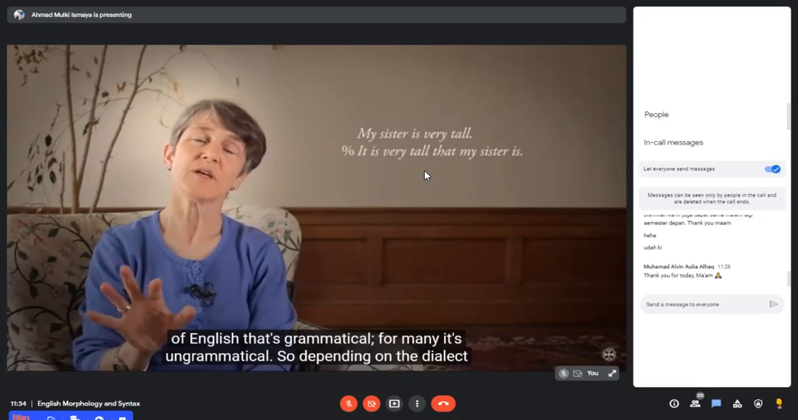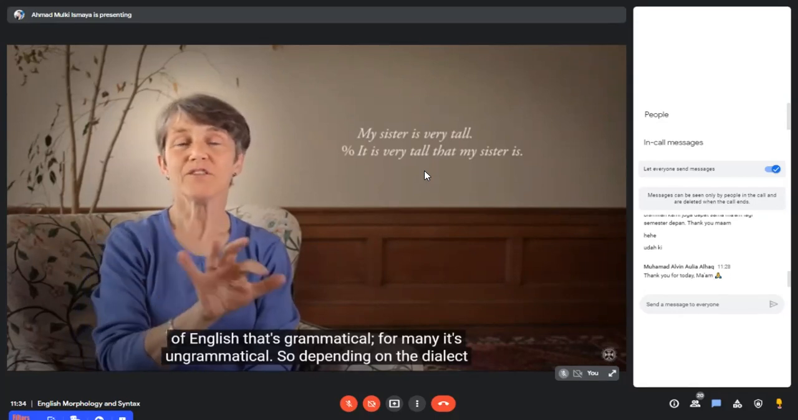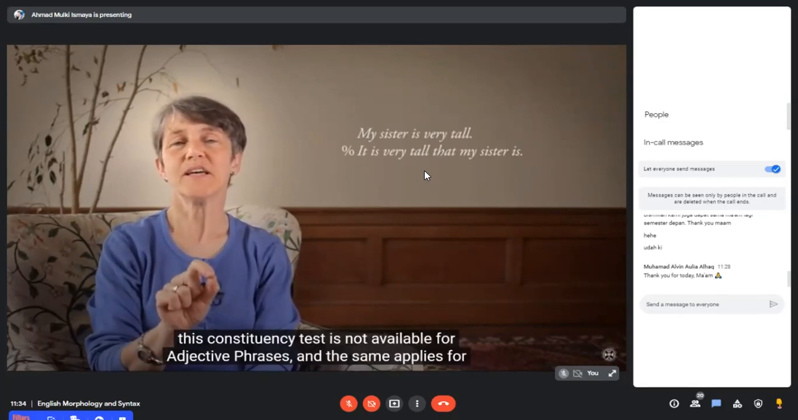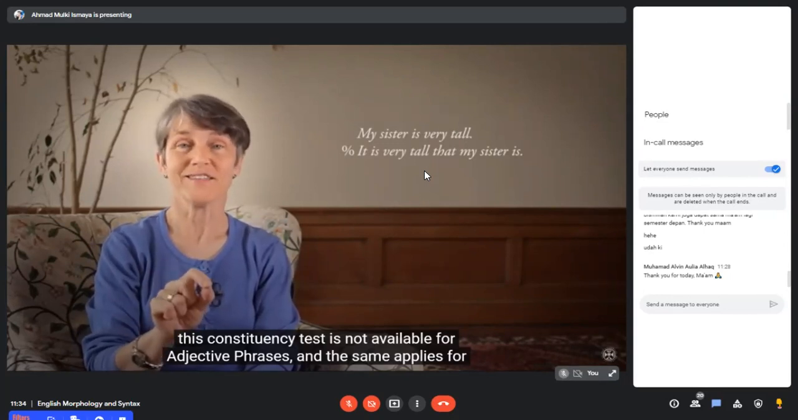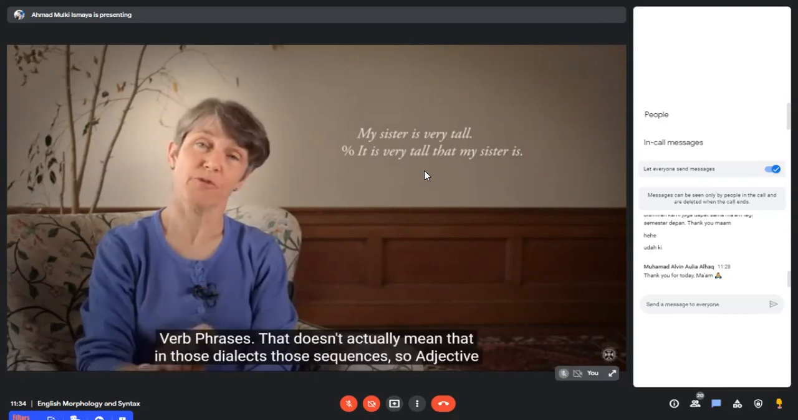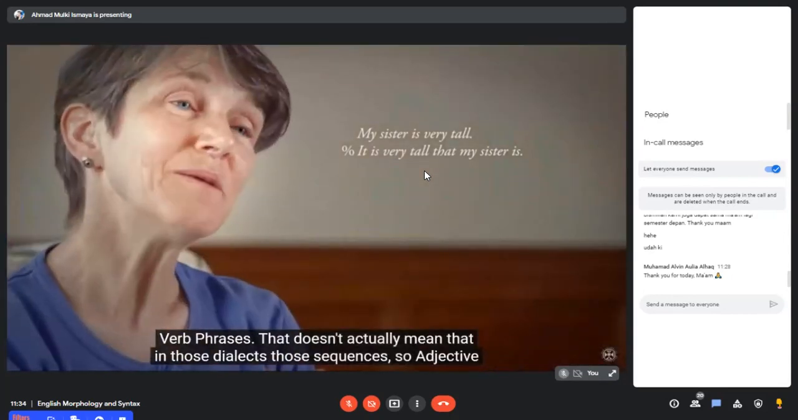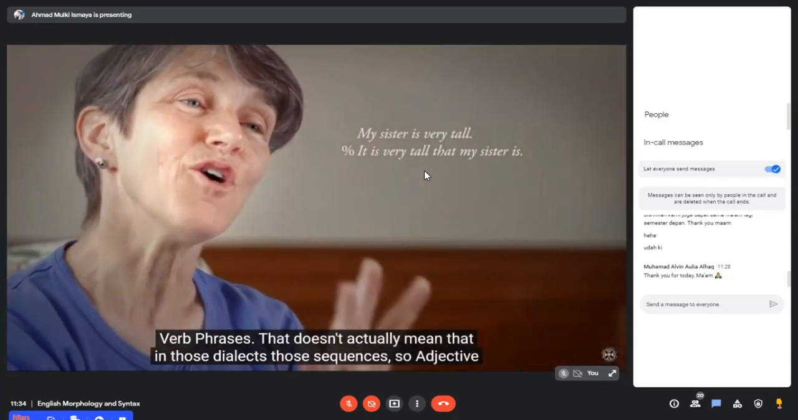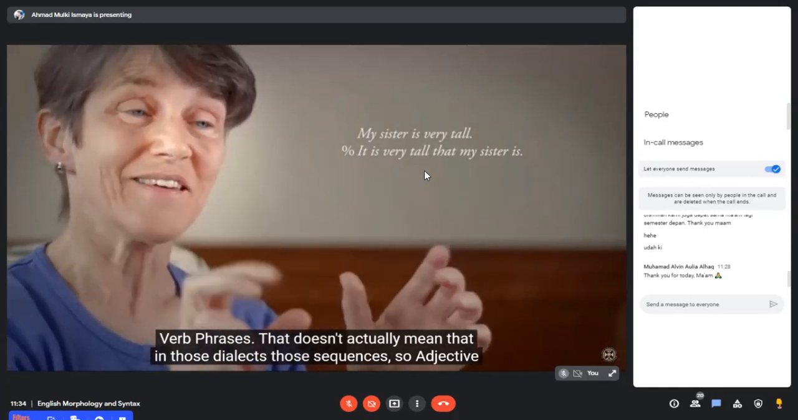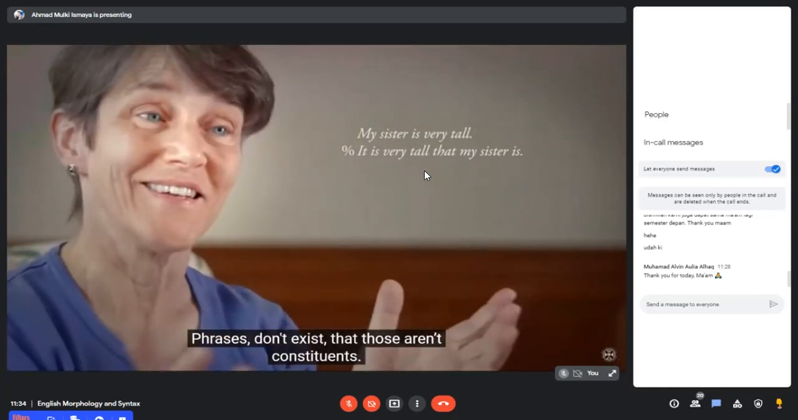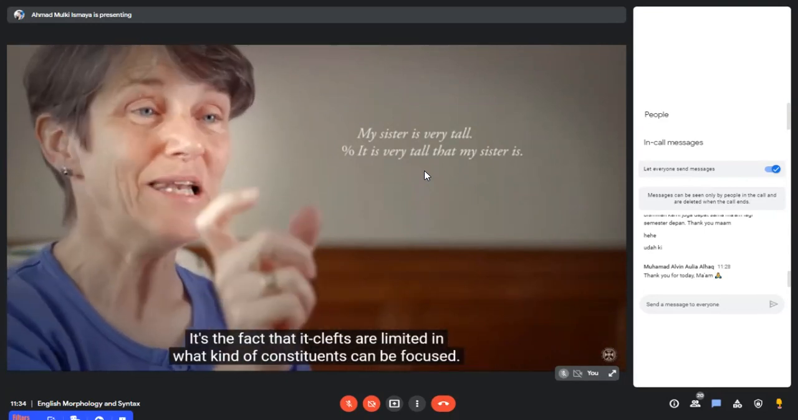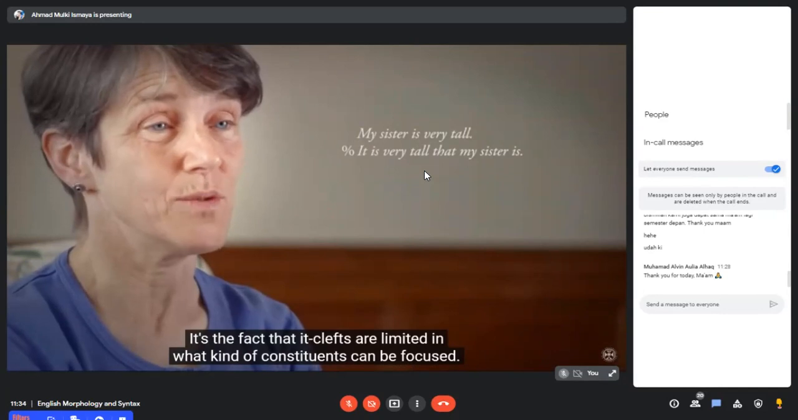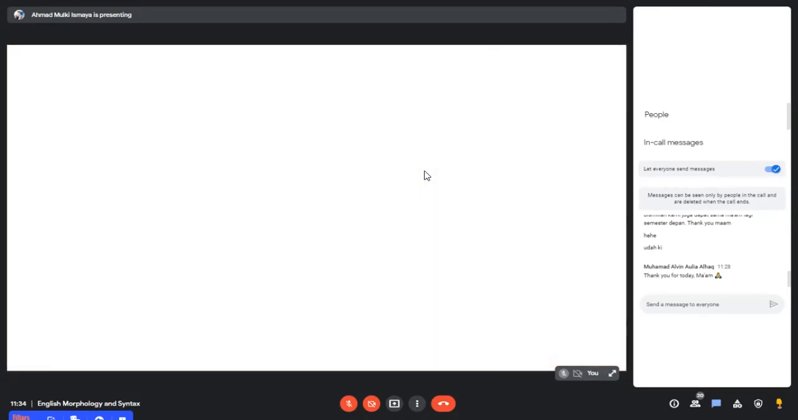For many, it's ungrammatical. So depending on the dialect, this constituency test is not available for adjective phrases, and the same applies for verb phrases. That doesn't actually mean that in those dialects, those sequences, so adjective phrases, don't exist, that those aren't constituents. It's the fact that it clefts are limited in what kinds of constituents can be focused.